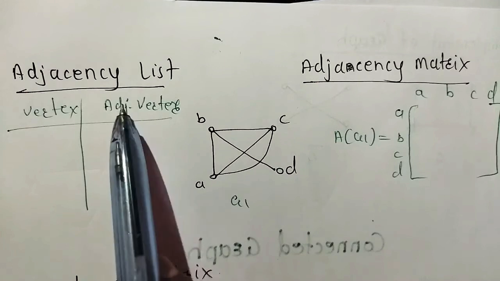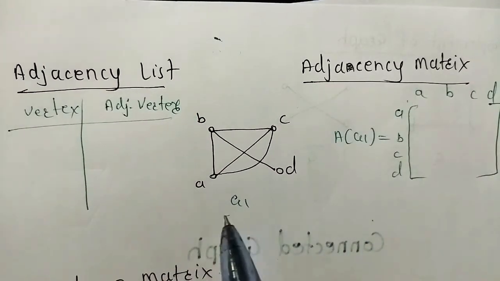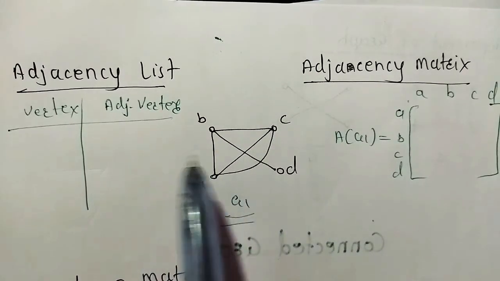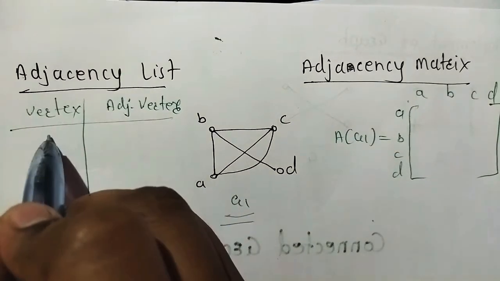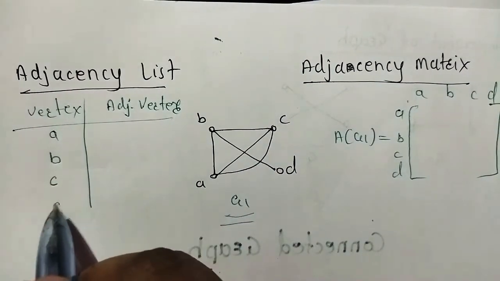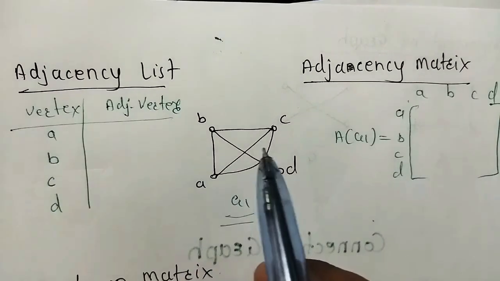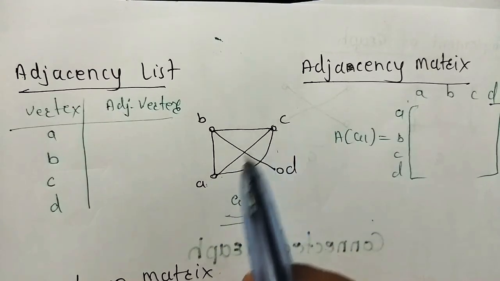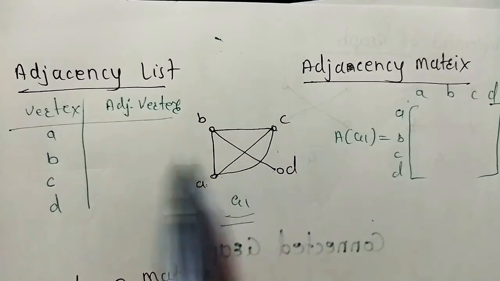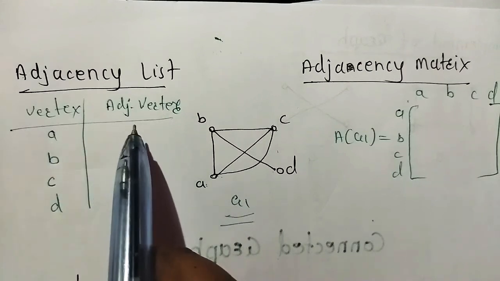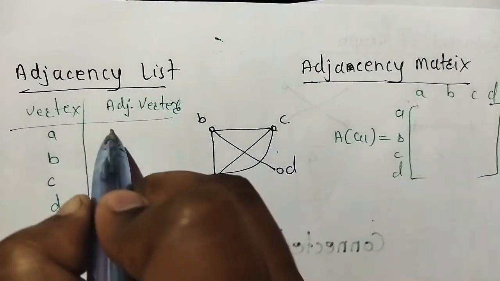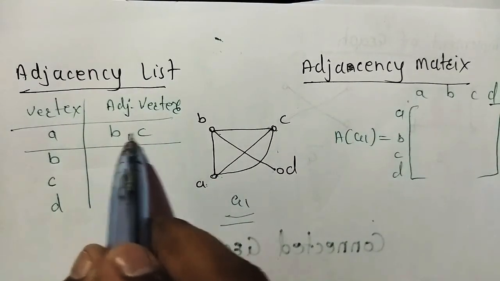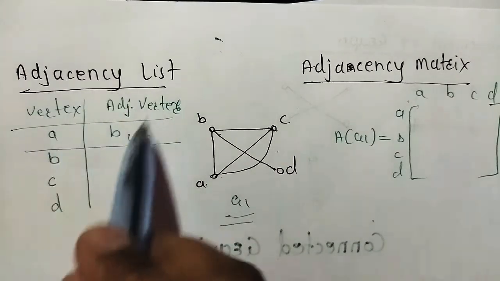Next part is adjacency list and adjacency matrix. Here graph G1 is given. In this graph, there are 4 vertices A, B, C, D. Now what is an adjacency list? Adjacency list means what? If these are the vertices A, B, C, D, for vertex A, which vertices are adjacent here? Adjacent means connected to A. This B is connected, C is connected, D is not connected. So for vertex A, what are the adjacent vertices? B and C. Therefore this is B and C. This is the adjacent vertex list for vertex A. So it is called an adjacency list.